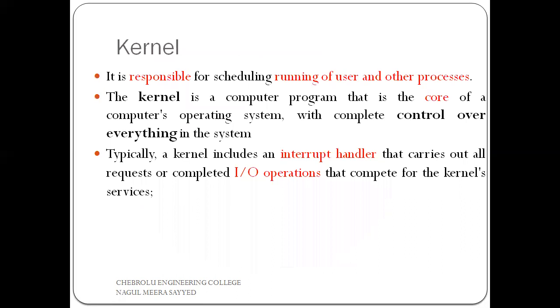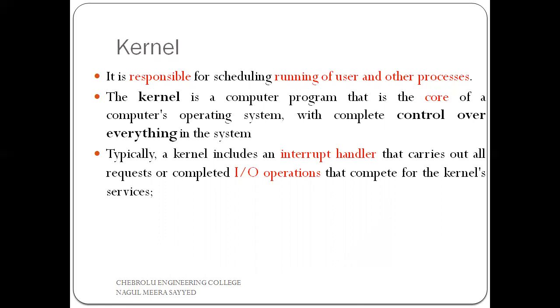Kernel. What is the meaning of kernel here? Kernel is nothing but the first layer of our Unix operating system. What can it do? It is responsible for scheduling the running of user and other processes.